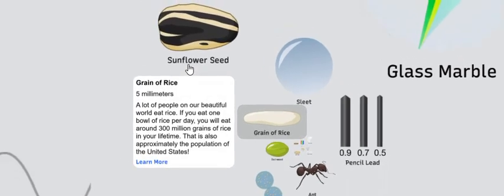Grain of rice, 5 millimeters. A lot of people on our beautiful world eat rice. If you eat one bowl of rice per day, you will eat around 300 million grains of rice in your lifetime. That is also approximately the population of the United States.